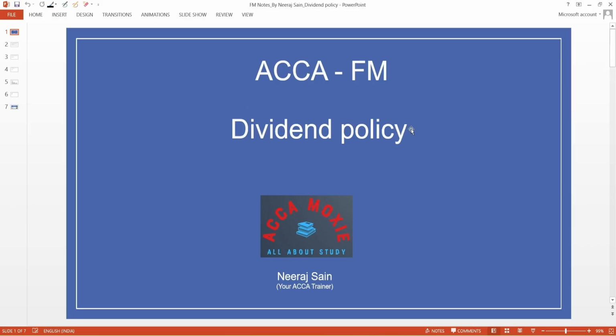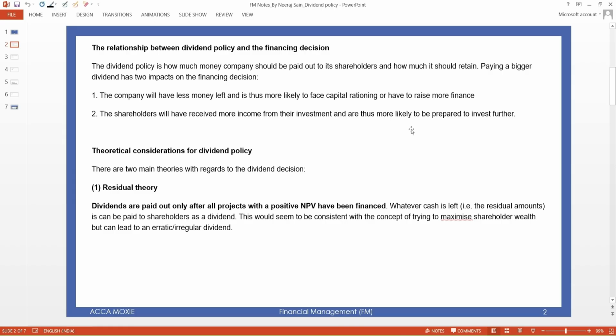In this, we will understand how the company decides how much dividend we have to distribute and how much we have to retain. If this decision is not taken wisely, then it will badly impact the share price of the company. So it is really important that we understand the different policies and decide which one is the best. Okay, so let's start.